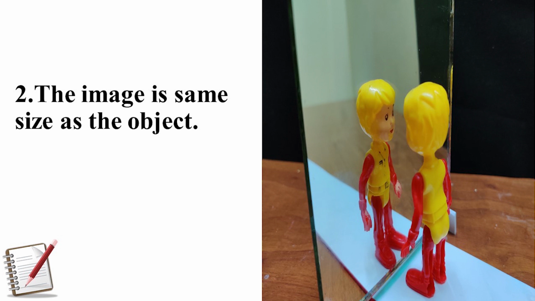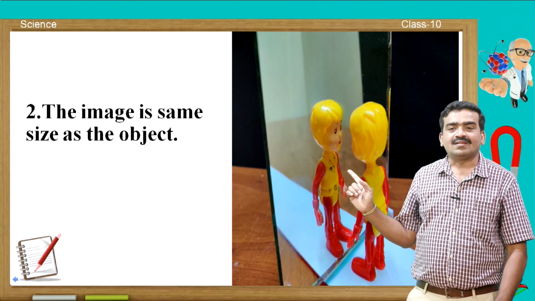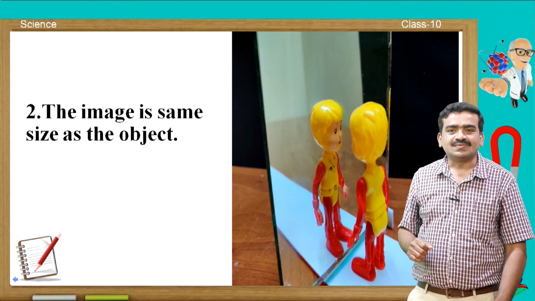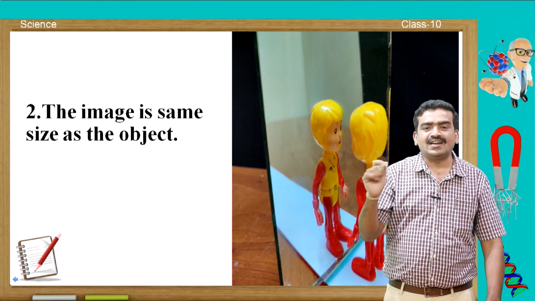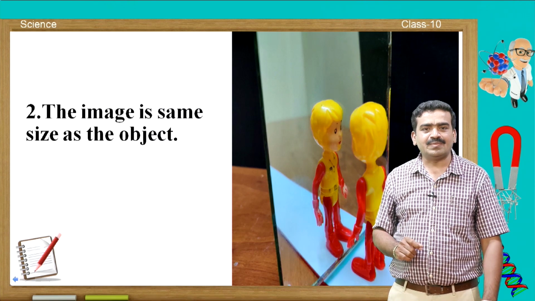Here there is a doll in front of the plane mirror and there is an image in the plane mirror. If you compare these two, you can notice that the height of the doll is the same as the height in the image, even the width also. So, this is the second nature of the image formed by the plane mirror.